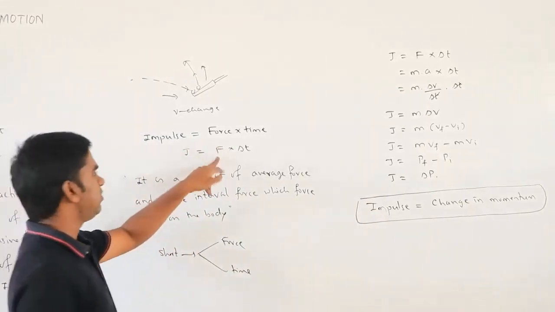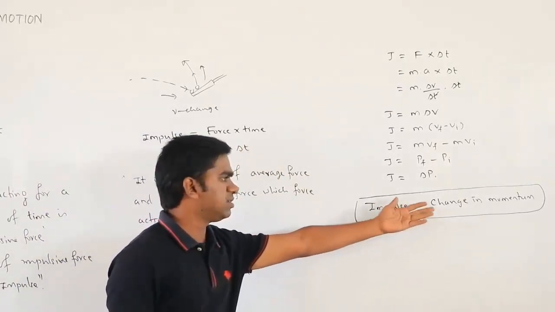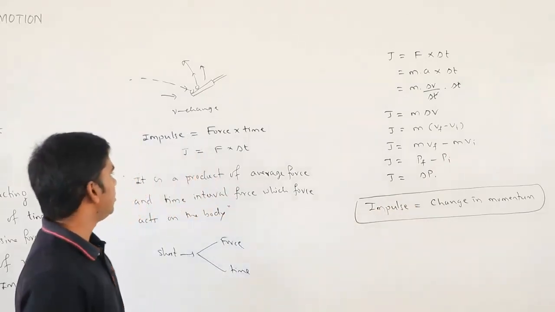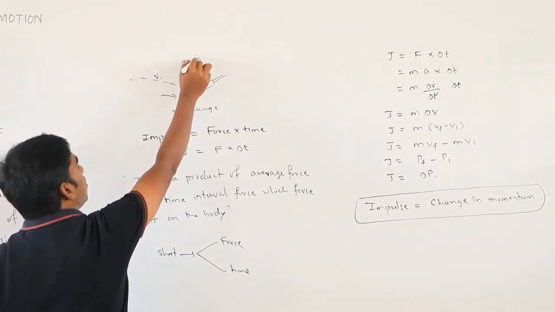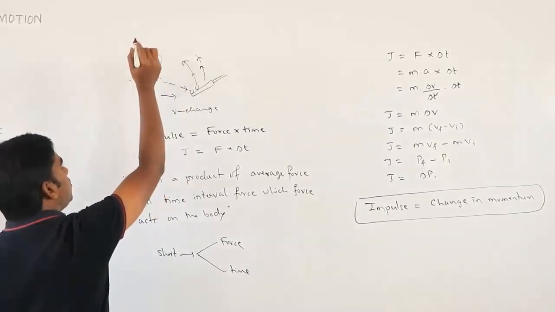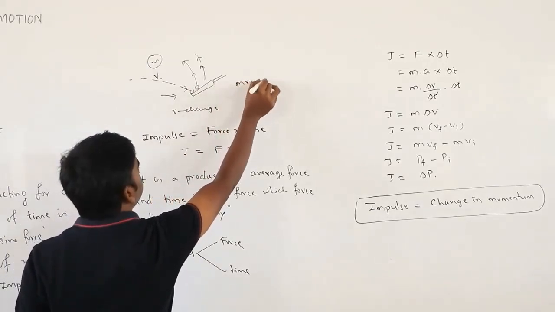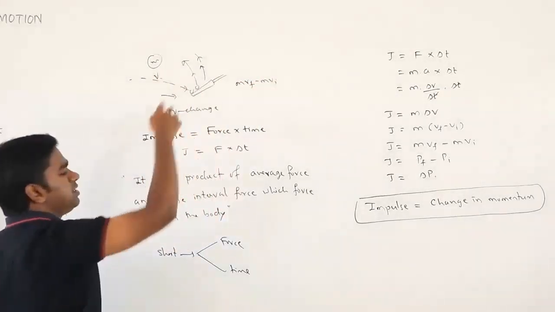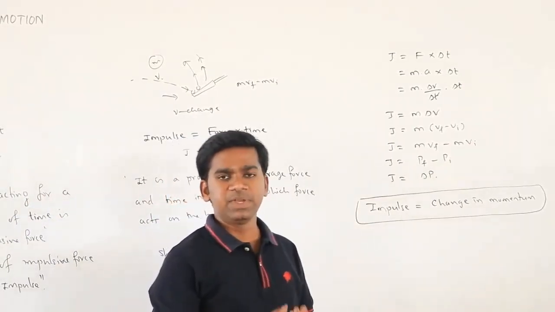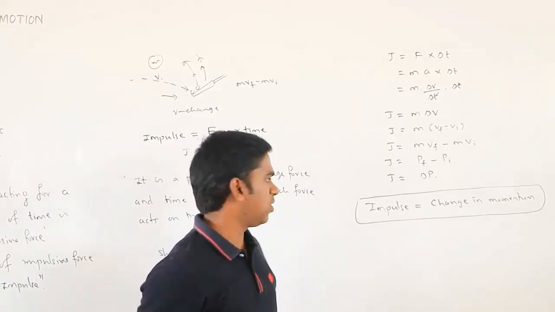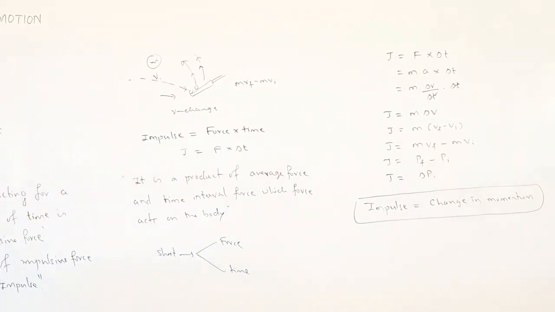If you know the time, you can give the answer for force, or if you know the force, you can give the time. But to calculate impulse, the change in momentum is what you can easily calculate, because you know with what velocity the ball is coming and with what velocity it is going. Mass is constant, so you can easily calculate m v_f minus m v_i, because velocities you can easily calculate. That is what we see for every ball in a cricket match, with what speed he is throwing the ball. So remember, very important: impulse is equal to change in momentum.